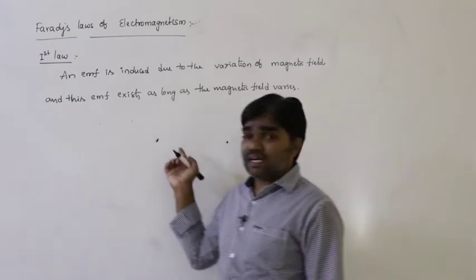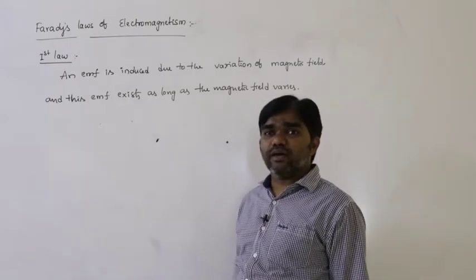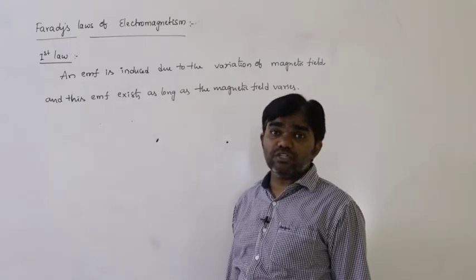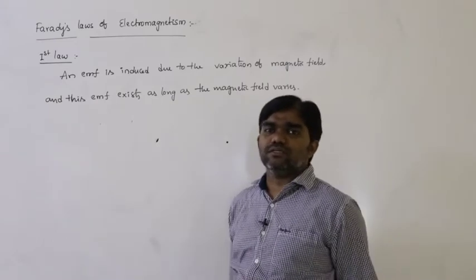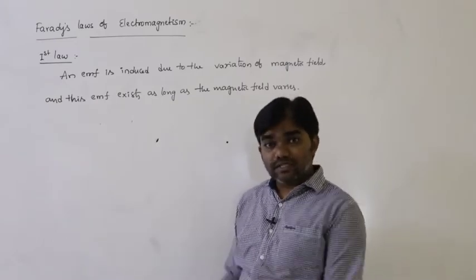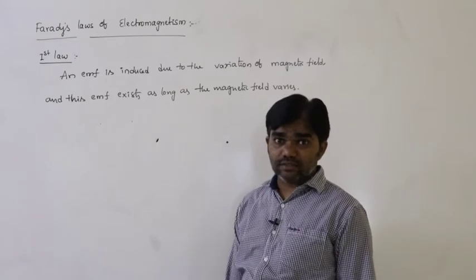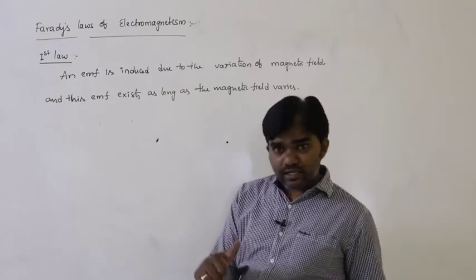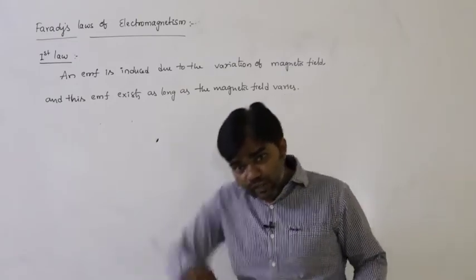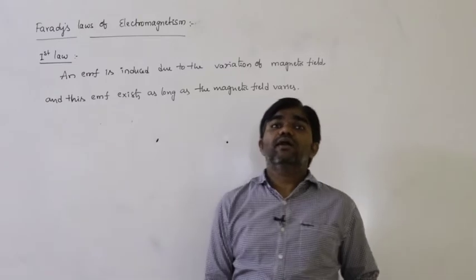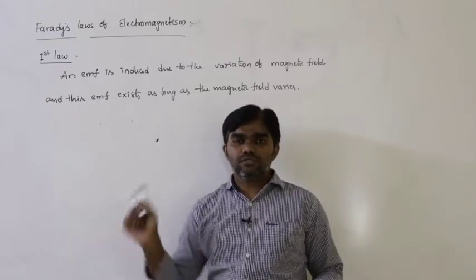So it is just exactly the converse of moving charges and magnetism, the opposite, an exactly reversible process. Due to the variation of the current, a magnetic field is created. Due to the variation of the magnetic field, current is also produced. So just like that.